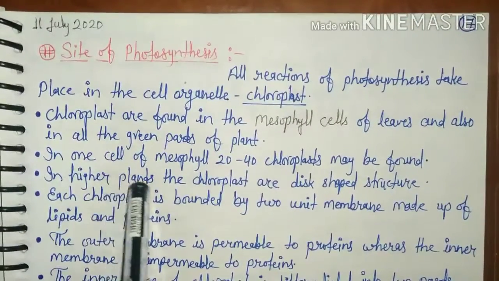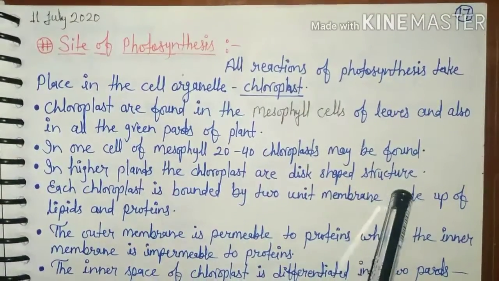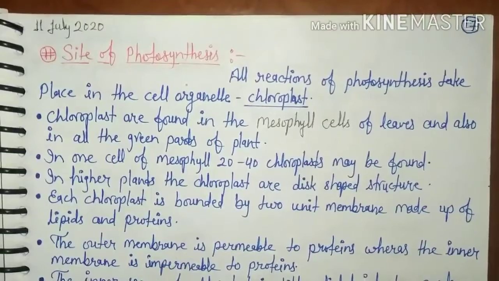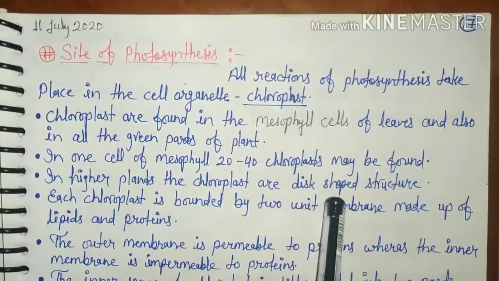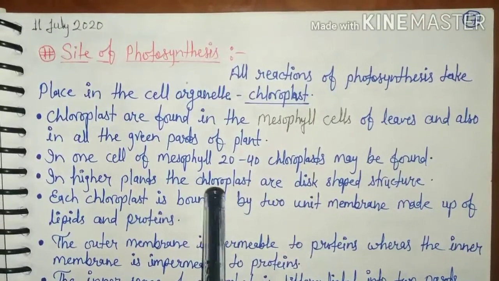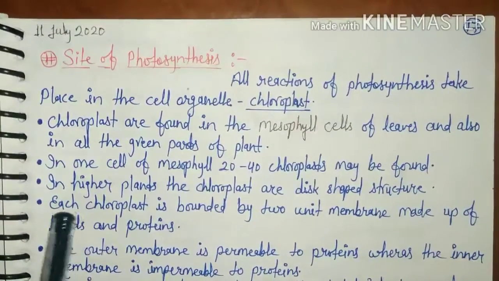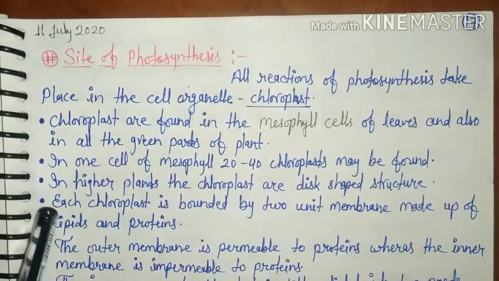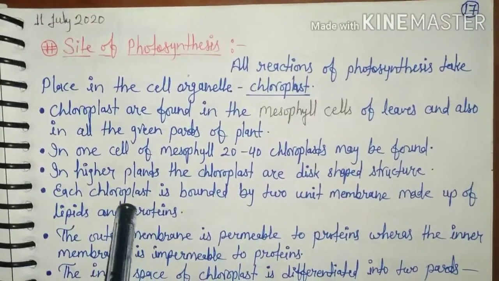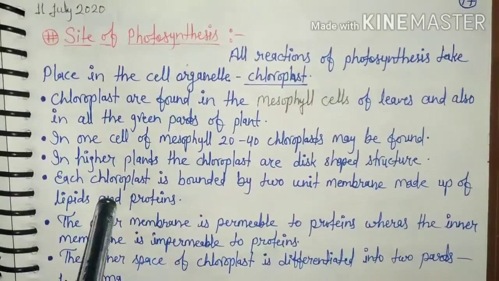In higher plants, the chloroplasts are disc or discoidal shaped structures. In higher plants, the shape of chloroplast is disc-like, but in algae, the shape of chloroplast varies, like star, flat. Next point, each chloroplast is bounded by a 2-unit membrane. It means chloroplast is a double membranous cell organelle which is made up of lipids and proteins.